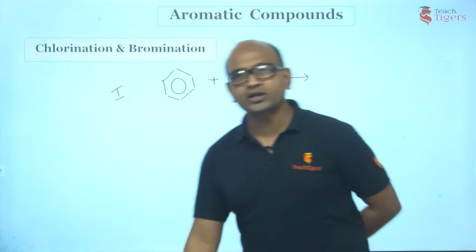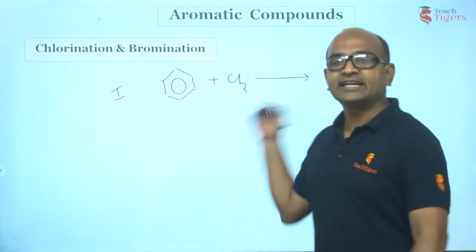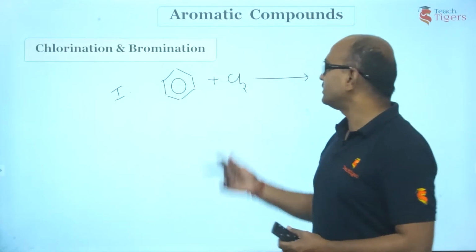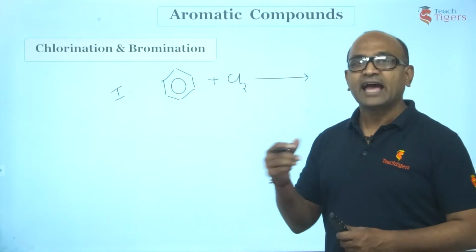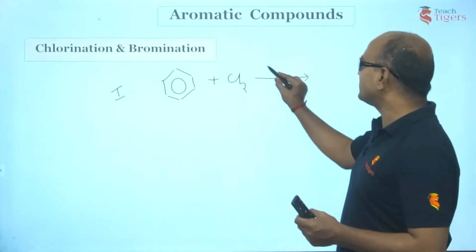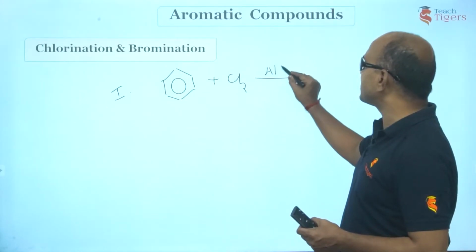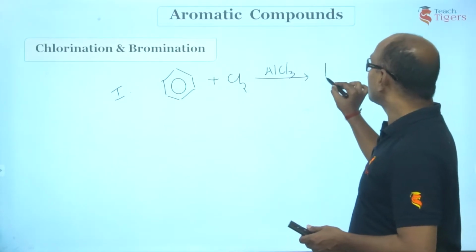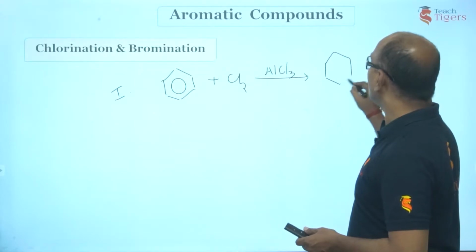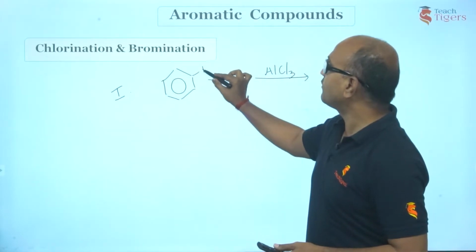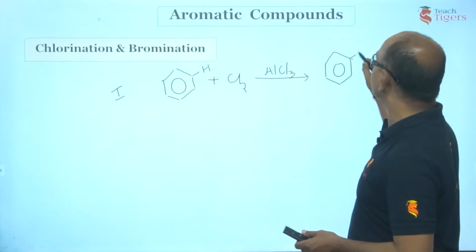Guys, if you do not use any catalyst here, the reaction would be very slow, right? Chlorine molecule is not an active electrophile. What do we do? We'll add AlCl3 to this reaction. You can add ZnCl2 also. Now you are going to get chlorobenzene. Now what happened here? The hydrogen of benzene is replaced with chlorine.